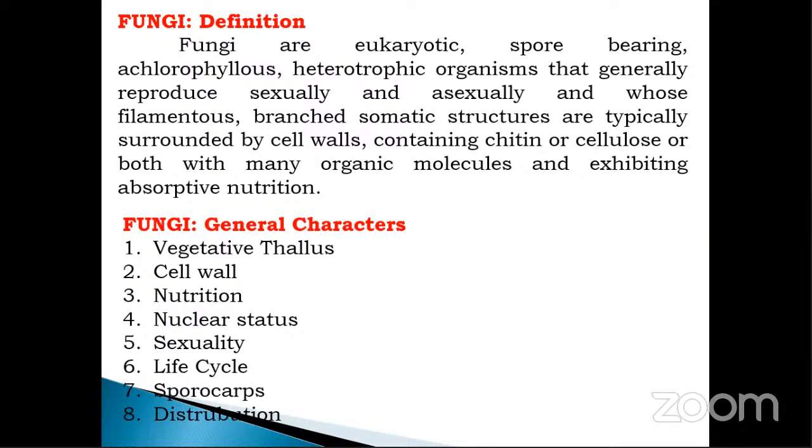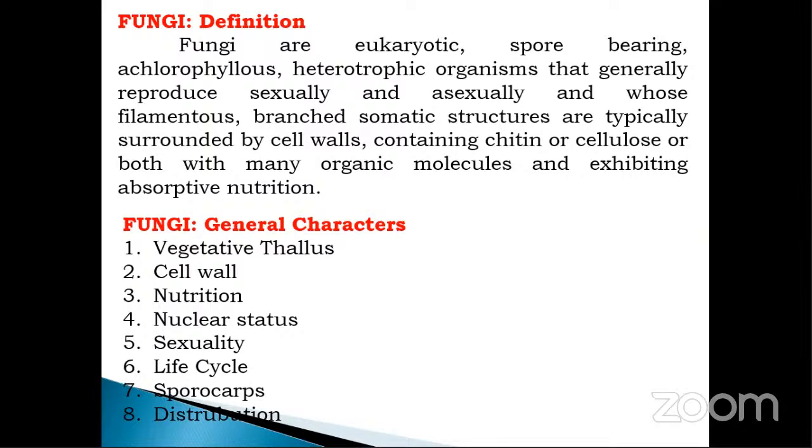Fungi are eukaryotic in nature. All of you know about the eukaryote. Eukaryotic means they possess a well-developed nucleus, and cell organelles bounded by a well-defined membrane. Second, spore-bearing means they can produce different spores. A spore is a reproductive unit of fungus, and fungi produce either sexual or asexual spores.